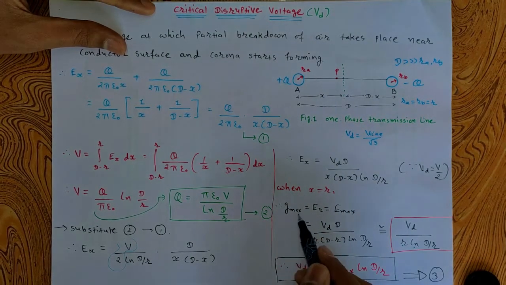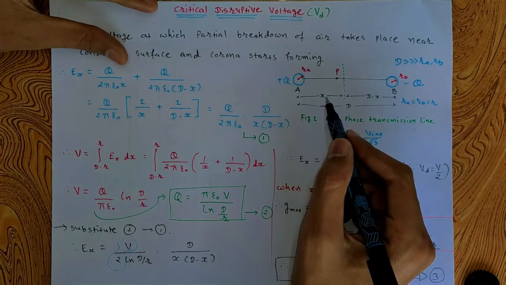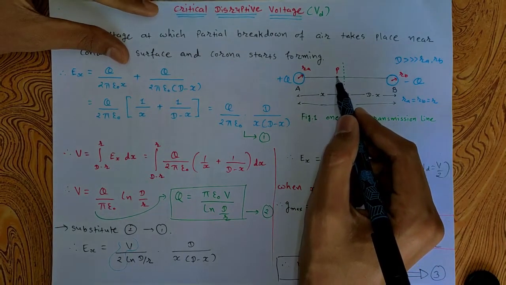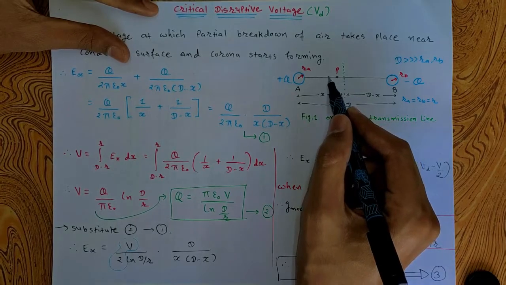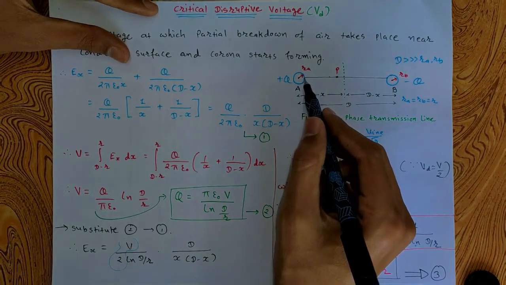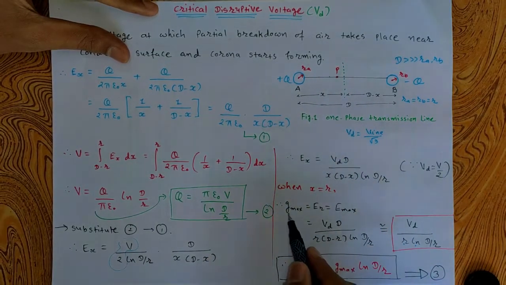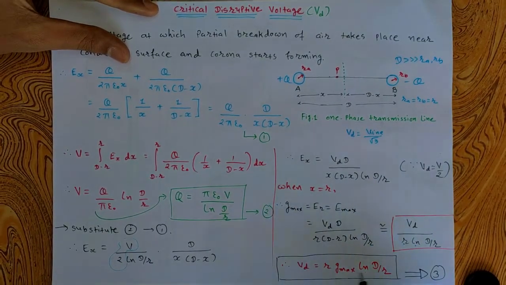Now it is very easy to see from this equation, as the value of x increases, this point moves towards the conductor A. So we are taking this point and this point, and somewhere at the end when x is equal to r, this point will be right here. So it is the maximum value when x is equal to r, and that is given by this expression. From this we can write Vd is equal to r into G max natural logarithm of d by r. Let's say this is equation number 3.